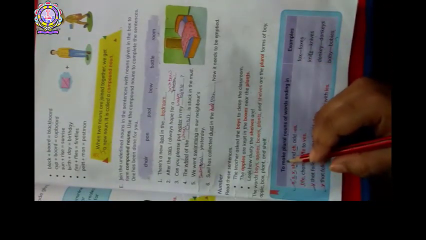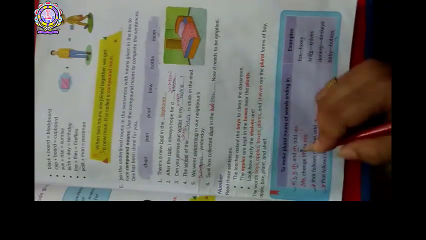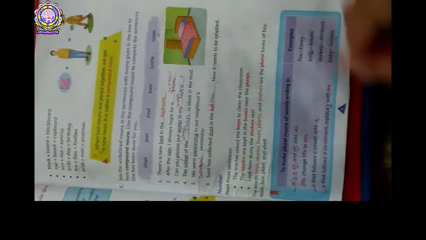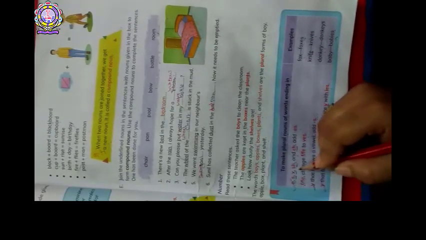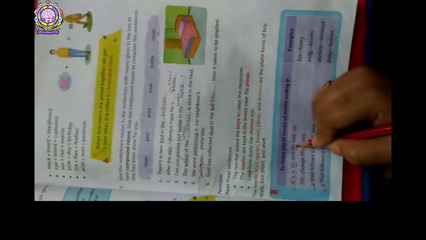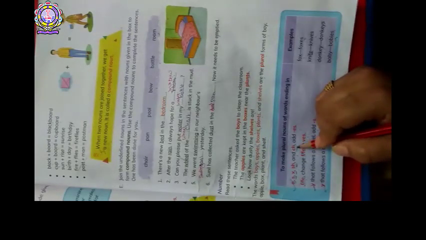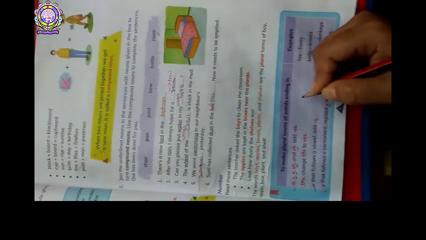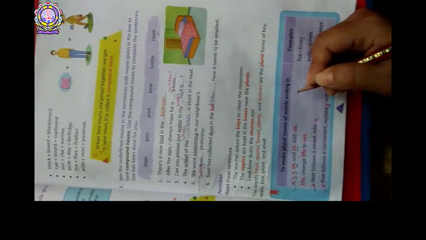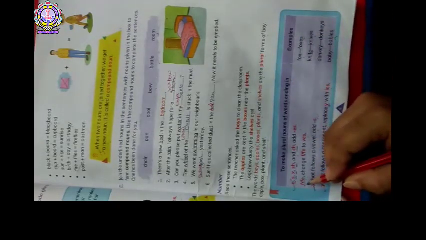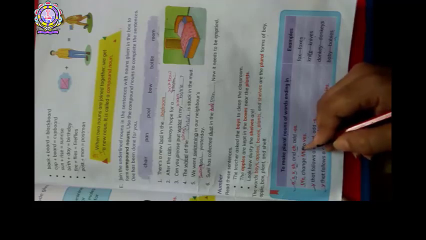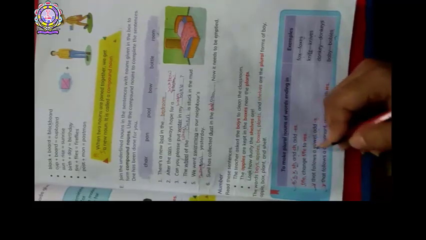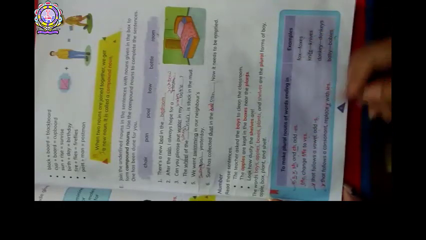And you have to write some examples in your copy, which is ending with O, S, X, SH and CH. Okay, then you have to draw, okay, some chart you can make by using F, FE, but write separate. Okay, don't add everything. These all you have to practice in your home.